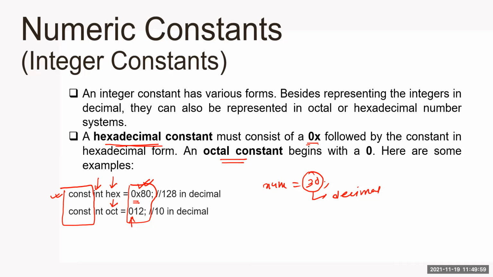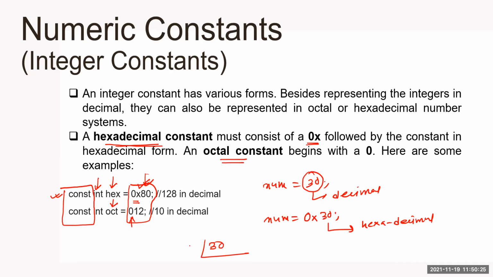The prefix characters 0 and x must be there before the value. So if I now write num equal to 0x30, then this 30 is not decimal anymore, it is hexadecimal. Now you need to identify the value of 30 in hexadecimal.